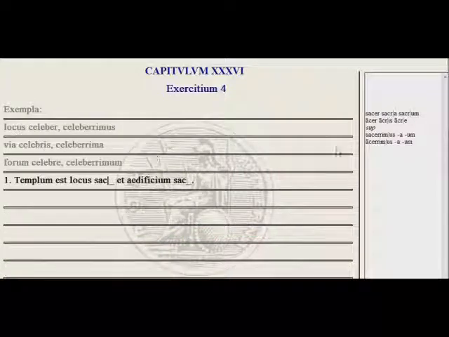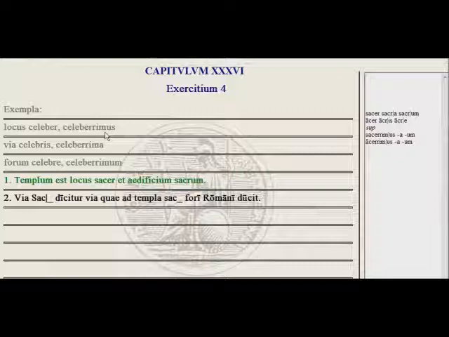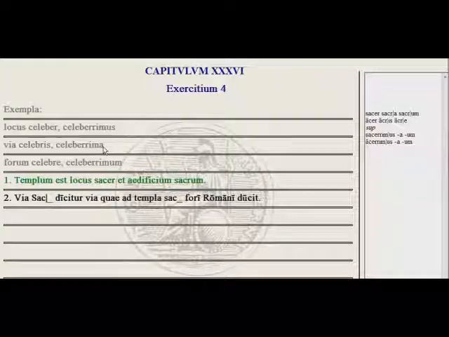Here we have practice with superlatives and comparatives. A temple is a place, sacer, and of building, sacrum. So we need to match our case number and gender for our adjectives, and notice that this adjective, celeberrimus, when you have an er adjective, it forms its superlative like this.